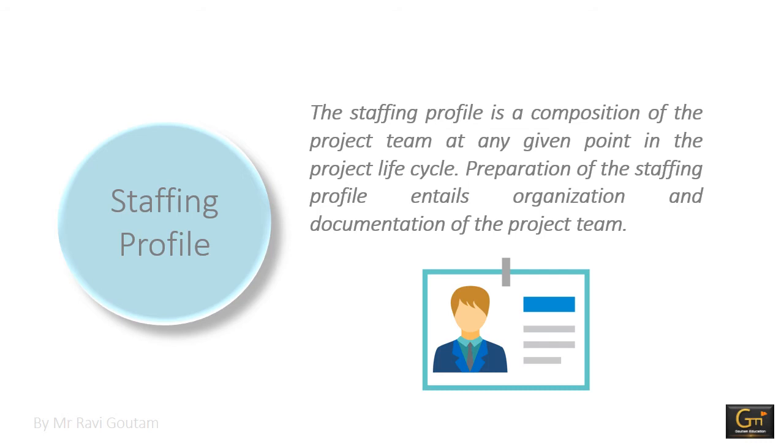For instance, planner and project manager might dominate the project team during the start of the project, whereas the team would predominantly consist of designers and developers in the middle stage, and trainers or quality assurance evaluators may dominate the team at the end of the project life cycle, allowing appropriate resource allotment as and when needed. The staffing profile helps keep the project's critical path priorities on track.